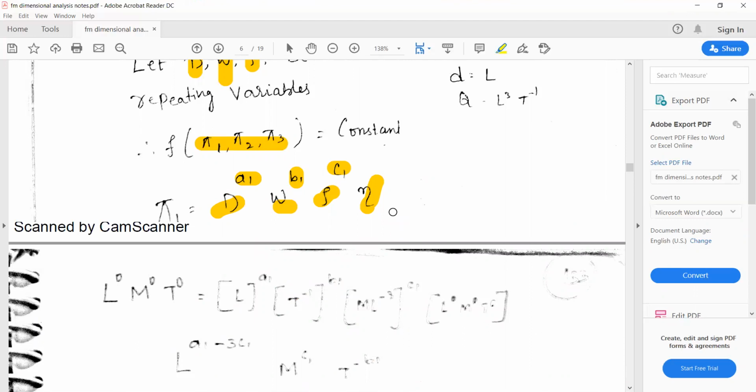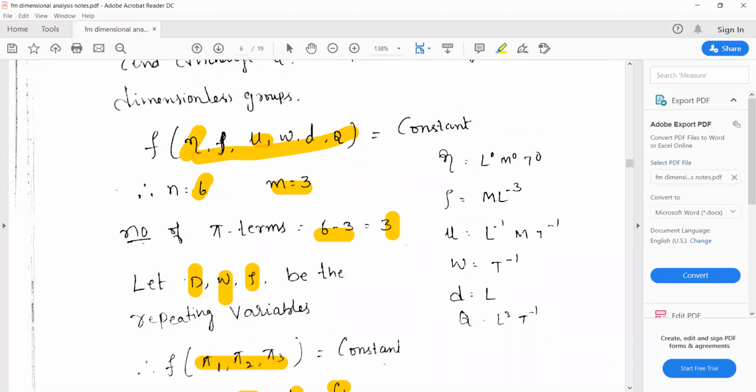If you take the pi 1 term, it is dimensionless, L0 M0 T0, equal to D, omega, rho, and efficiency. For all of these, you can write the dimensions first. Efficiency doesn't have any unit, so it is L0 M0 T0. The unit of density is kg per meter cube.